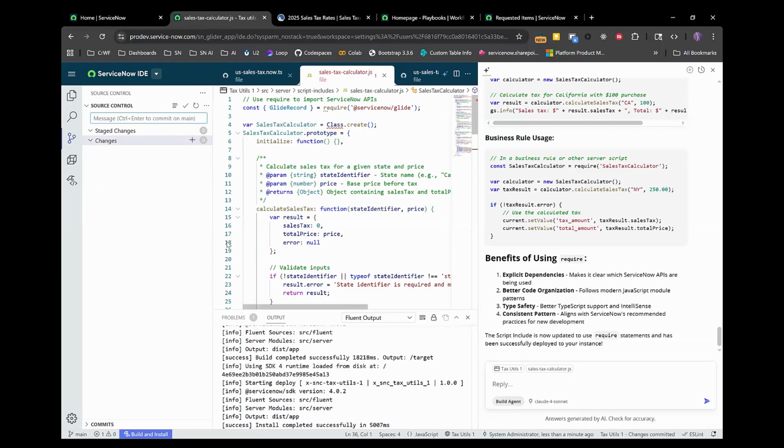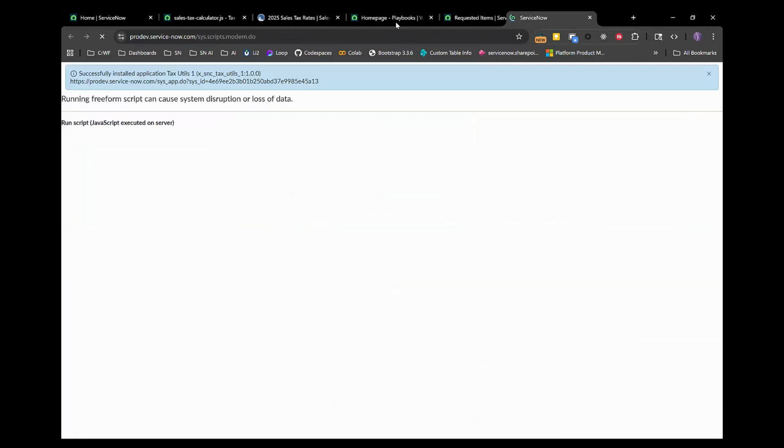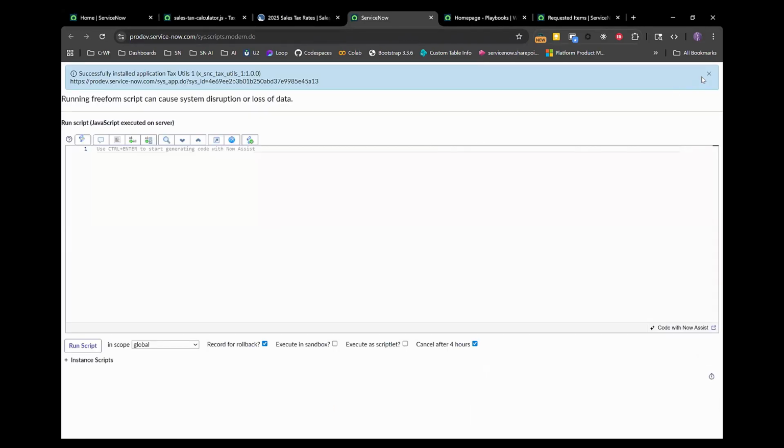The next step that we want to do here is let's just create a background script. That's going to provide us a way to test it and to understand exactly what Build Agent generated. And the nice thing is we'll be able to copy that code directly into our action when we create a script include.